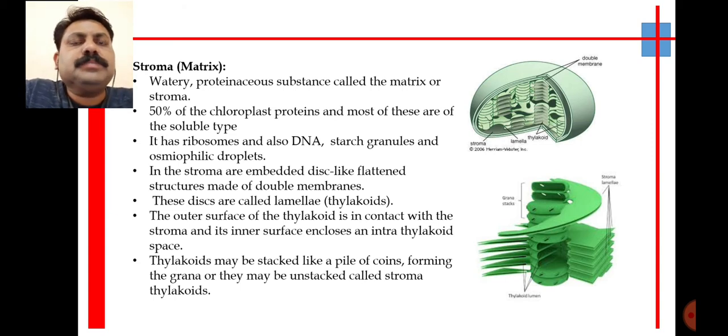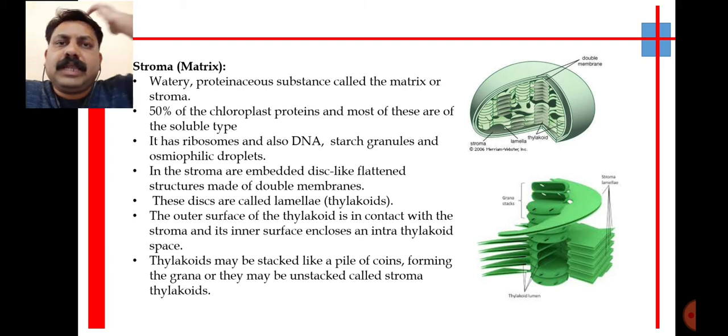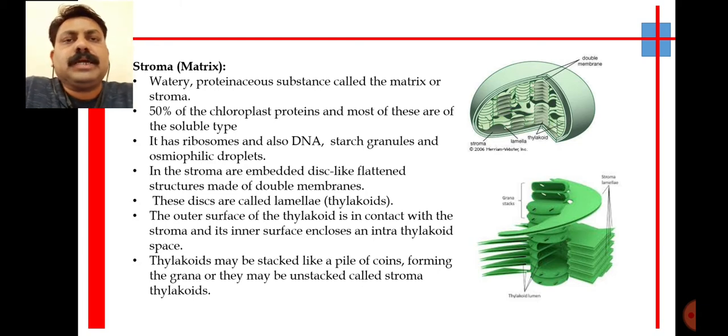So thylakoid is an important structure of chloroplast. So outer membrane, then inner membrane. Inside the membrane there is fluid, and that fluid contains pouch-like, sac-like structures. These structures are like the coins of rupees, and these coins are placed one above the other and form a stack of coins. So these are thylakoids, and these thylakoids again are of two types: stroma thylakoid and the grana thylakoid.